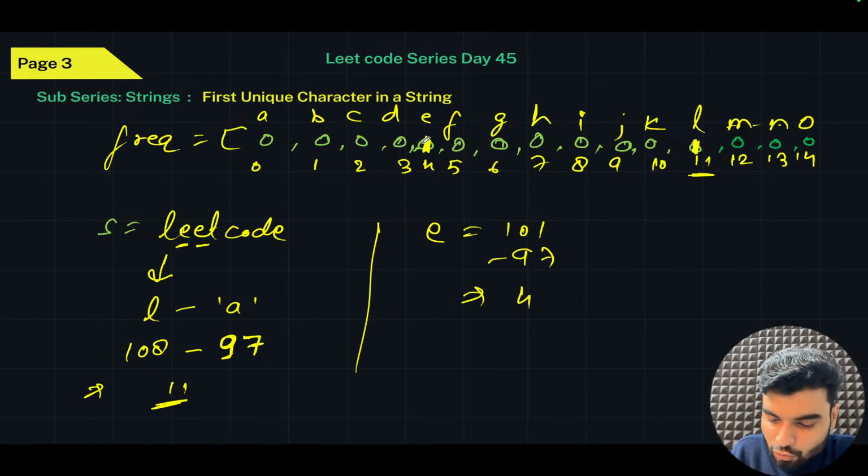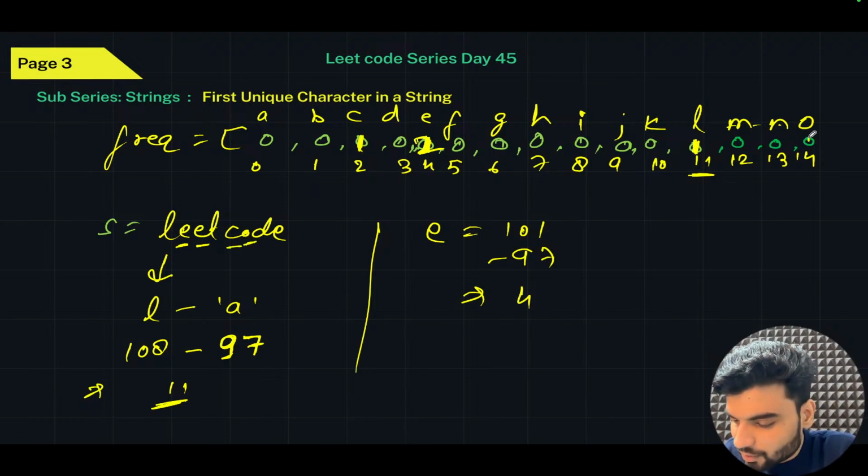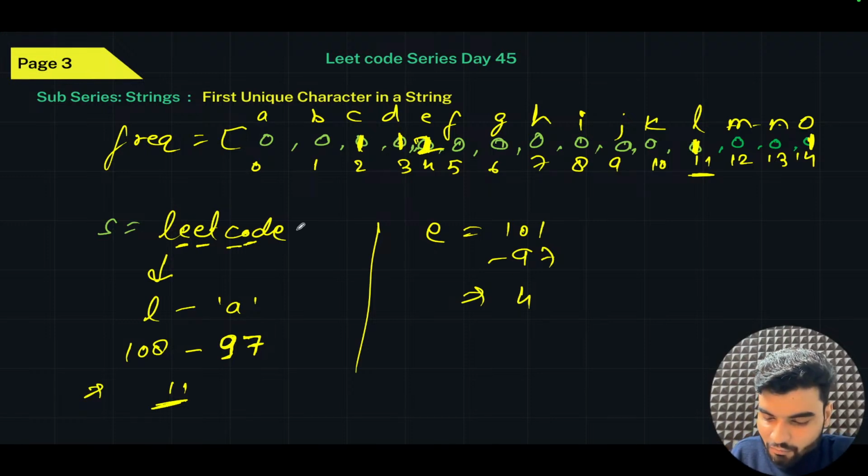Again on the 4th index you will do plus plus, this becomes 2. Again you have T, so somewhere you will have T, then you will do plus 1. Again you will have C, on the C you will do plus 1. Similar for the O, you will do plus 1. Again similar for the D, you will do plus 1, and similar for the E, back again E, and with the E becomes 3. So now what you will do, you will iterate this particular string,